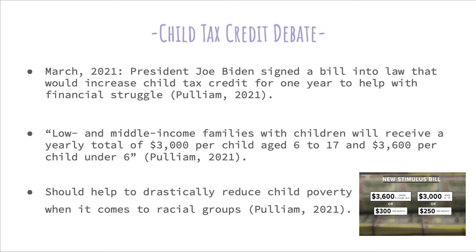The child tax credit debate is one of those that is up in the air. In March of 2021, President Joe Biden signed a bill into law that would increase child tax credit for 1 year to help with the financial struggle of people. Low and middle income families with children will receive a yearly total of $3,000 per child age 6 to 17 and $3,600 per child under 6. This would help to drastically reduce child poverty, especially when it comes to racial groups.